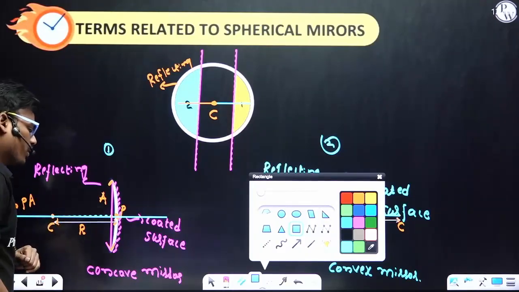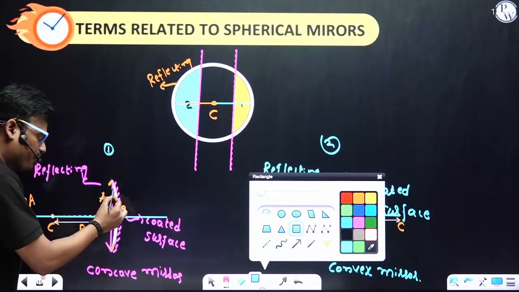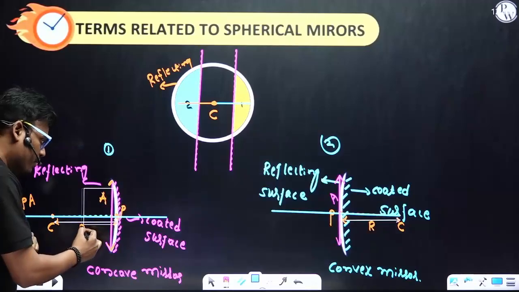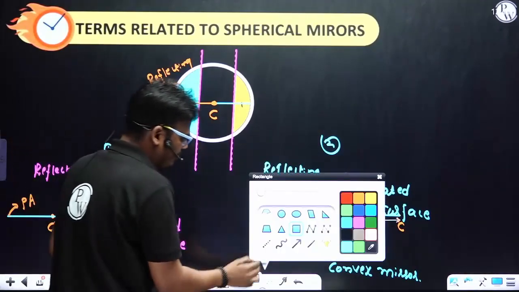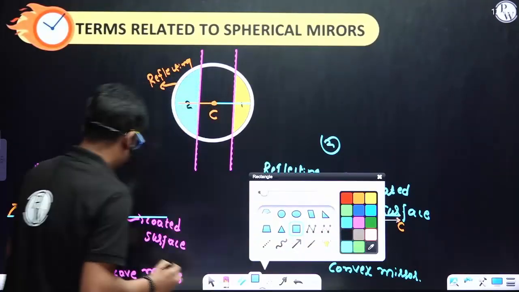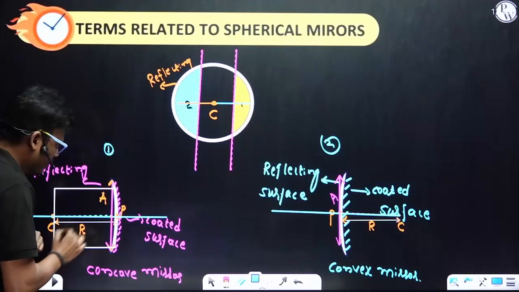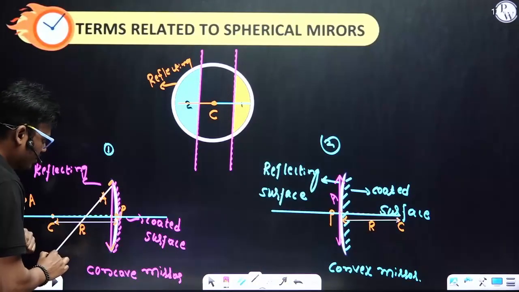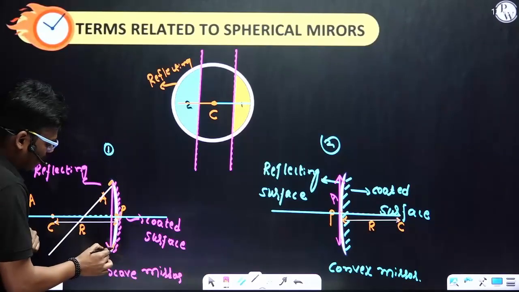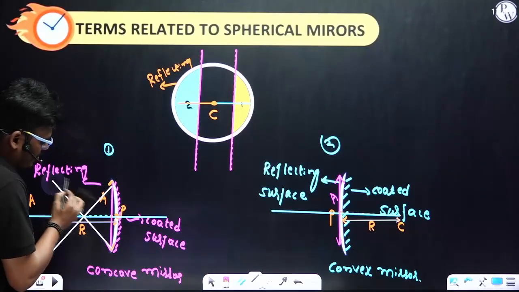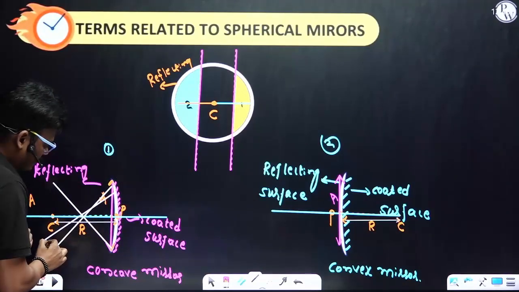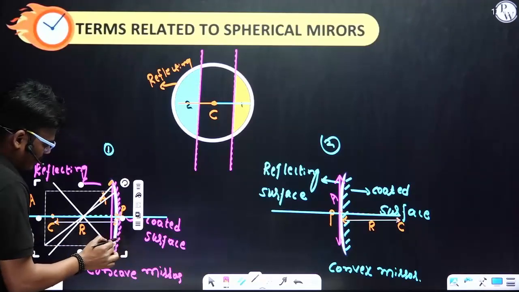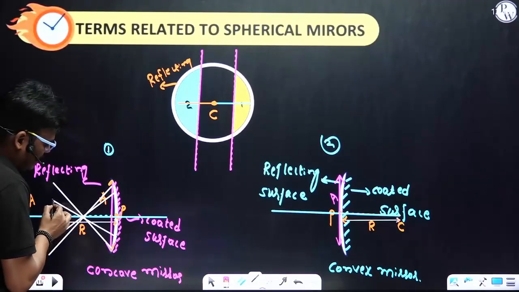The reflected rays are coming from the mirror, and we can consider any number of reflected rays.